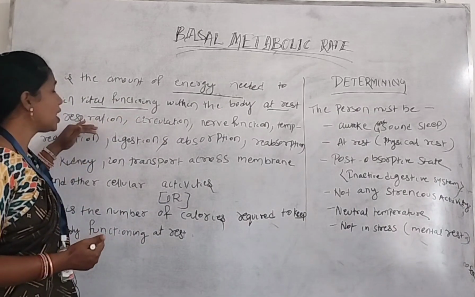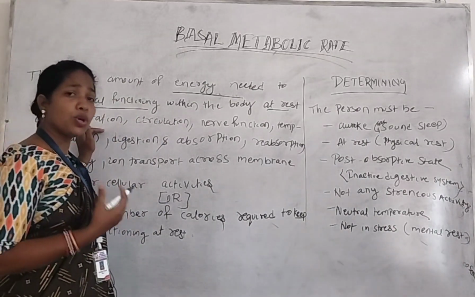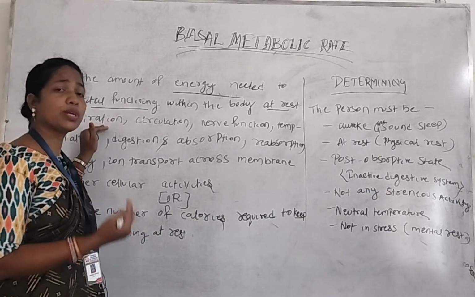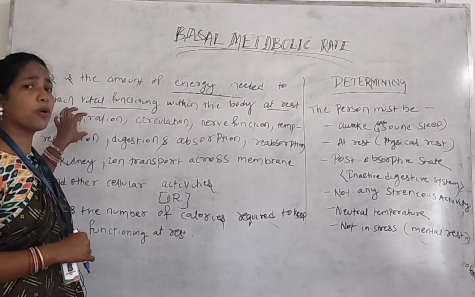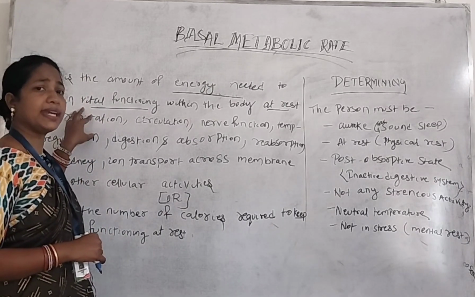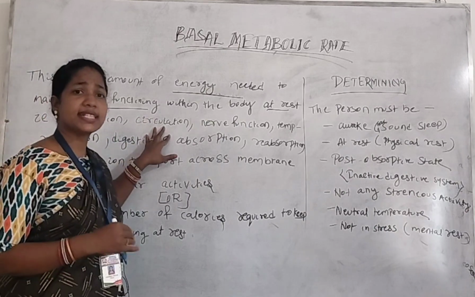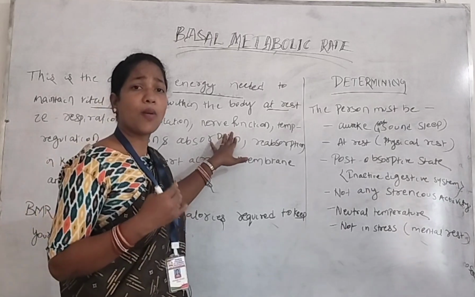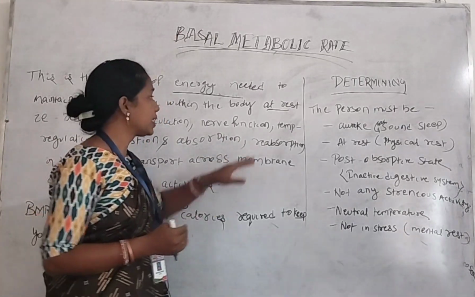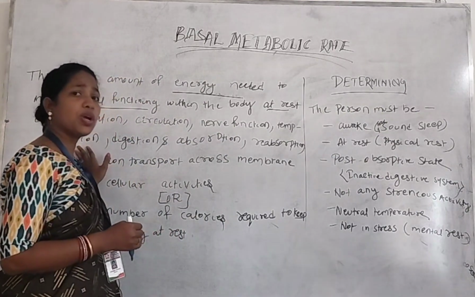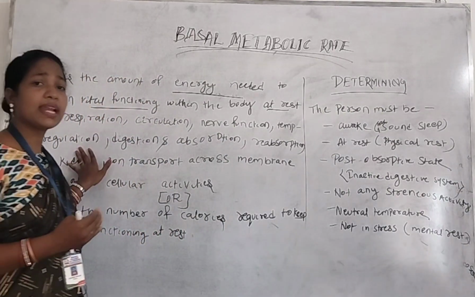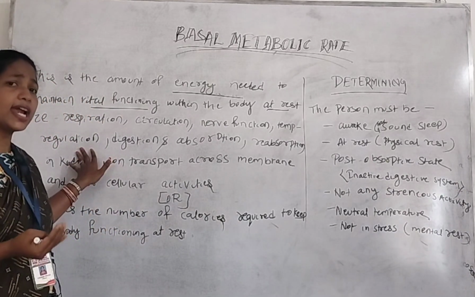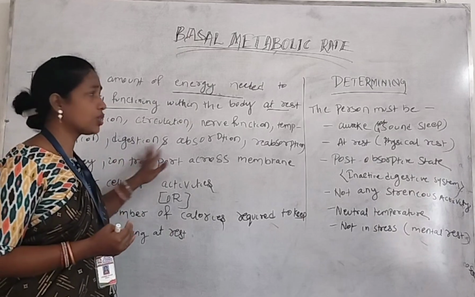Now we should discuss what the vital functioning of the body is. For example, respiration. As we all know, respiration is very important for our body. It is the process in which we take oxygen inside our body, the function of the lungs. So that is called a vital function. Next one is circulation, the function of the heart. Next is nerve function, all the activity of the brain and the nerves. Next is temperature regulation. Our temperature is mainly controlled by the hypothalamus, and other parts also control our body temperature.